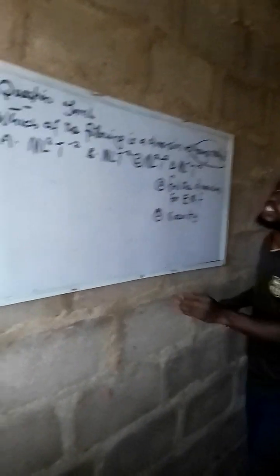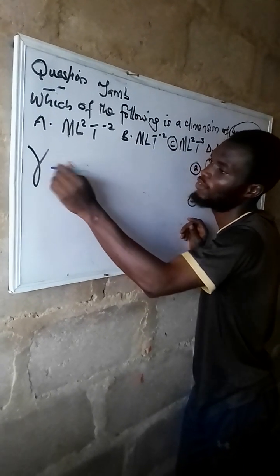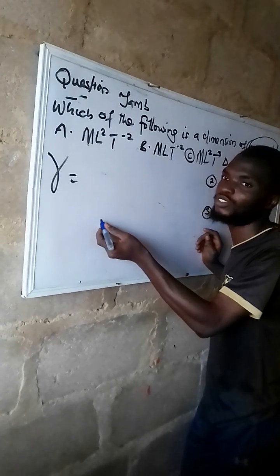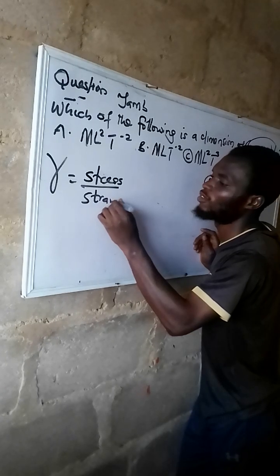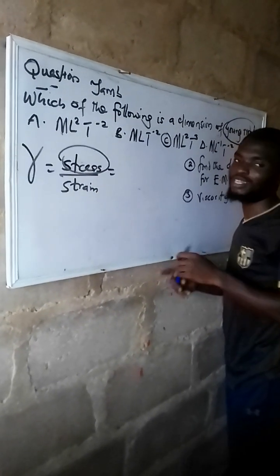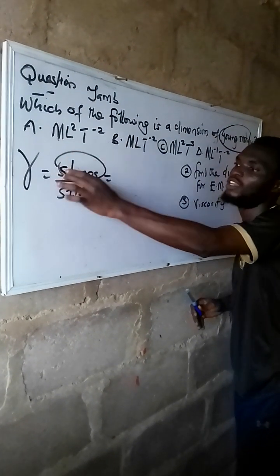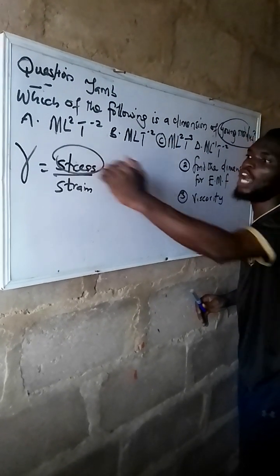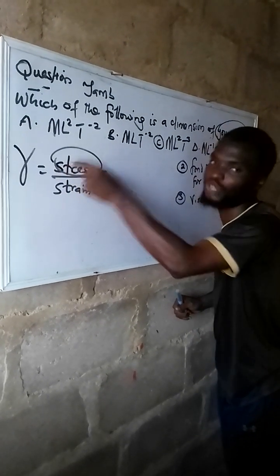Now, these are the options. What comes to your mind? The symbol for Young modulus is this or Y, however you want. All you need to do, what is the formula for calculating Young modulus? It is stress over strain. Now, let's break this one. Stress is the same thing as pressure. For those asking, another name for stress is also pressure. That means in my next video, I won't be doing dimension for pressure, since now I'm doing dimension for stress under Young modulus.